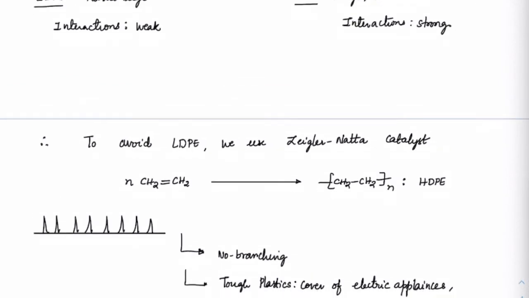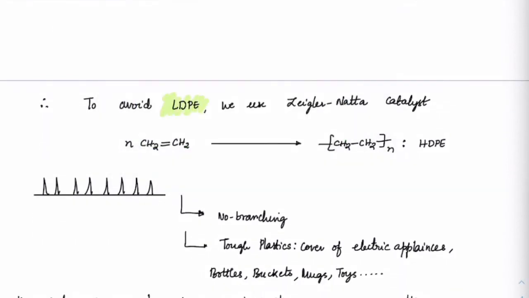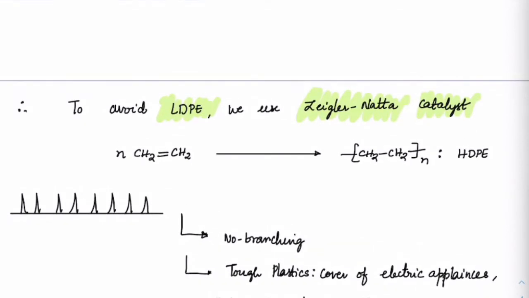So here you see, to avoid LDP we use a very important catalyst called Ziegler-Natta catalyst. You may have come across this before also, for polymerization of ethene, which you may have learned in alkenes. We take any non-polar solvent like toluene, and then we react with trialkyl aluminium plus TiCl4.